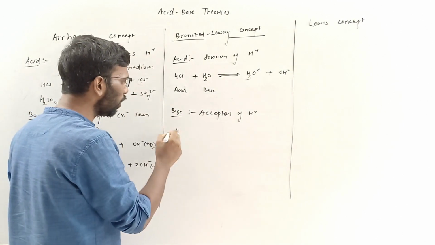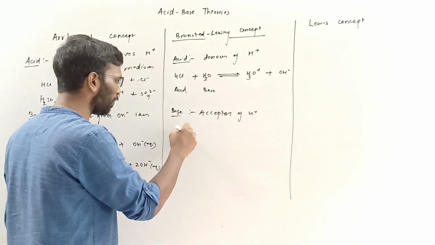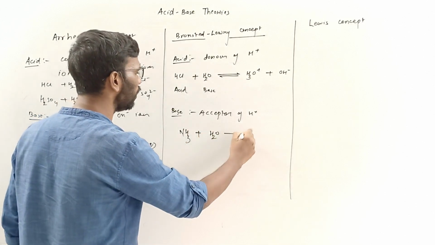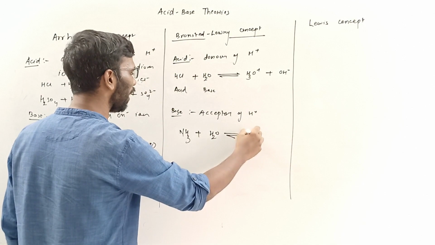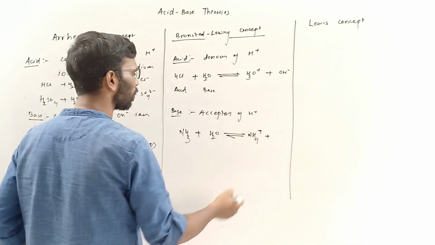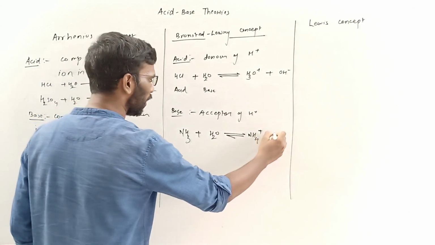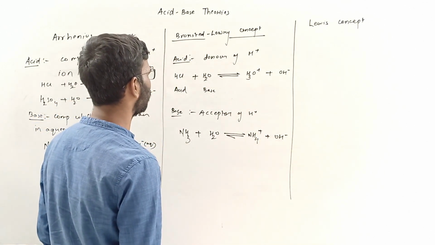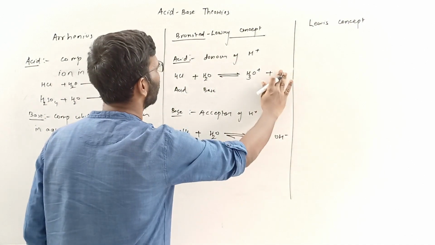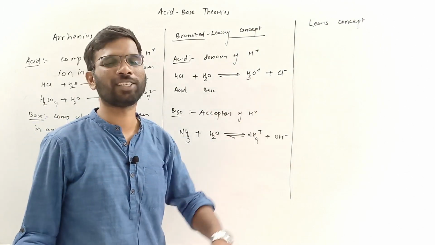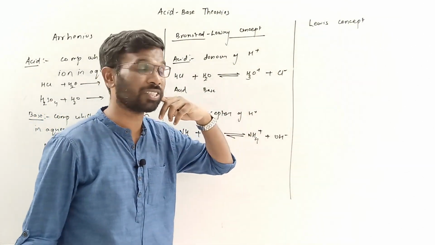Base is what? You take this example, NH3 and water. Here what you can see is that NH4 plus means this is accepting a H plus and water is donating. Sorry, again, I made a mistake. In the earlier example it should be H3O plus and Cl minus, not OH minus.